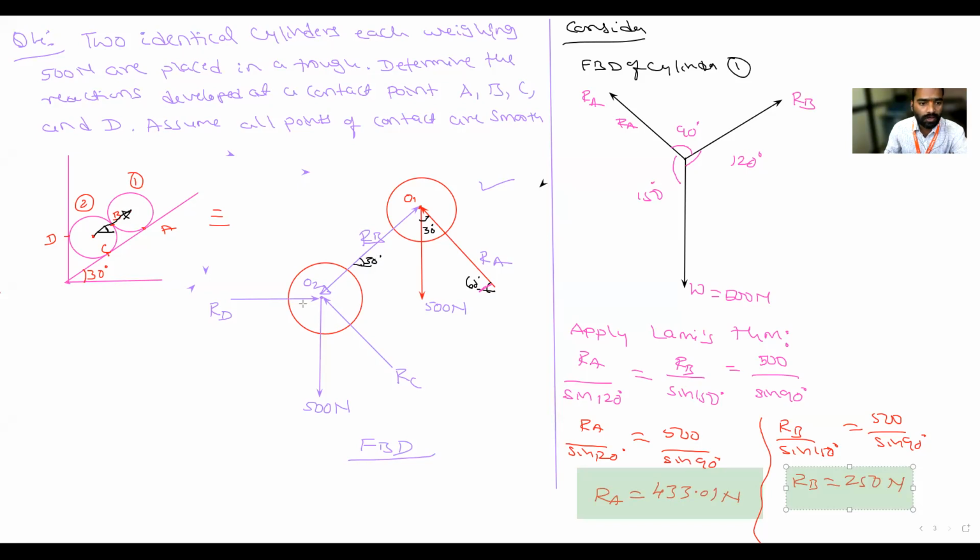Whenever you consider RB force for cylinder 1, the same force acts on cylinder 2 because they are interconnected. So I will draw the same figure here.